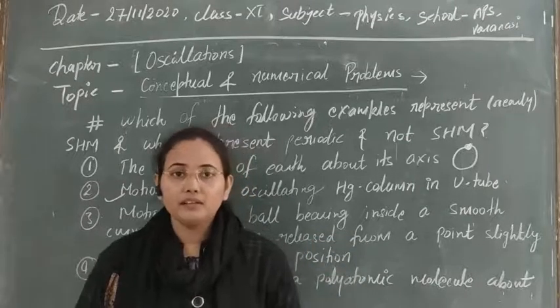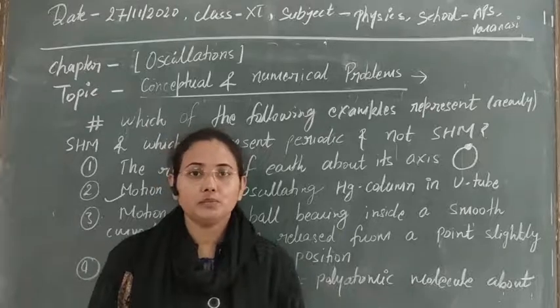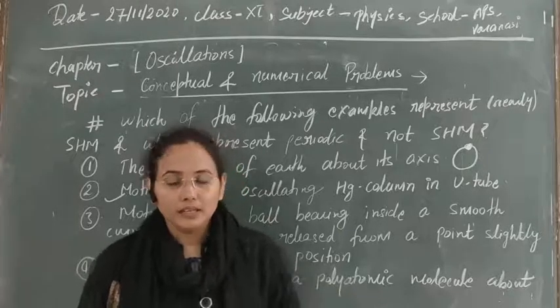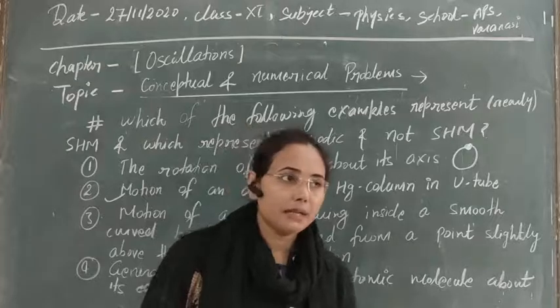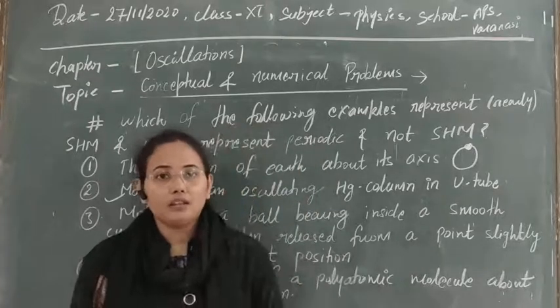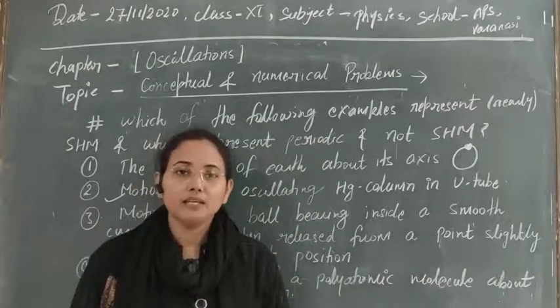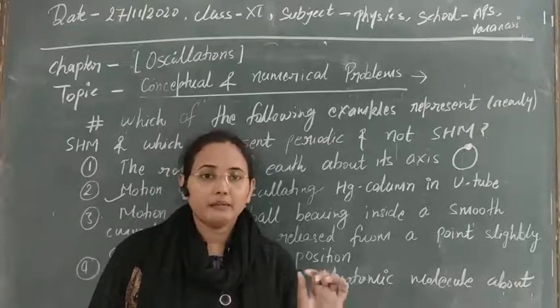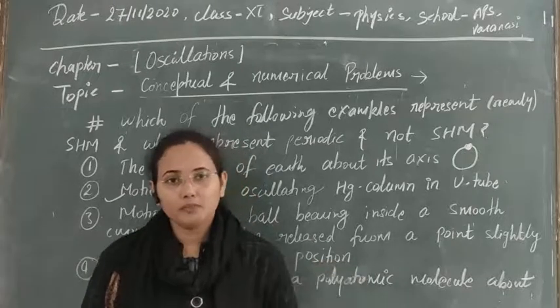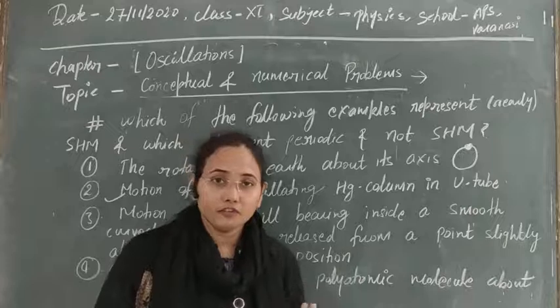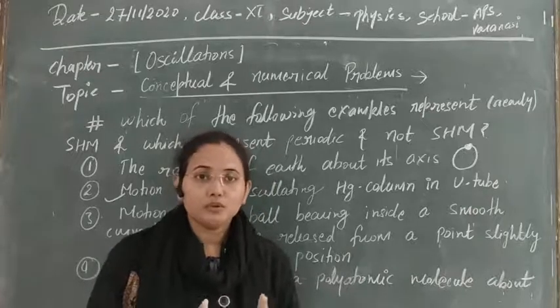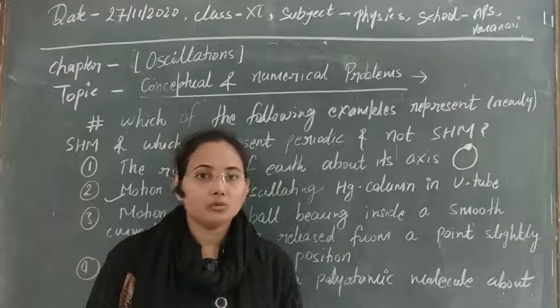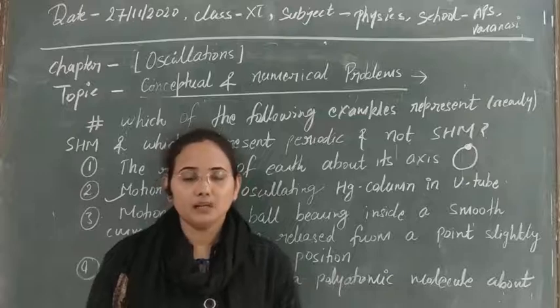We can prove it in the case of superposition of simple harmonic oscillations. If the frequencies are equal, then their superposition will also be simple harmonic, and the resultant will also perform simple harmonic motion. But if the frequencies are different and they are superimposed over each other, then the resultant motion will not be simple harmonic motion.